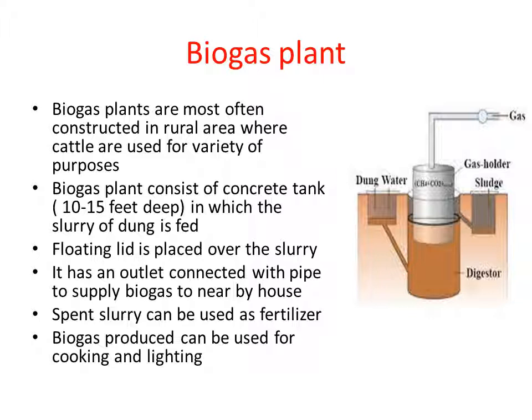And the small tank on the right side is the tank where the spent slurry can be recovered, and the floating lid is placed over the digester, and it consists of an outlet to supply biogas to a nearby house, right? So please practice this concept, because this is a very important concept from the point of view of examination.